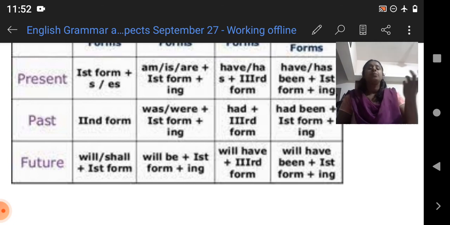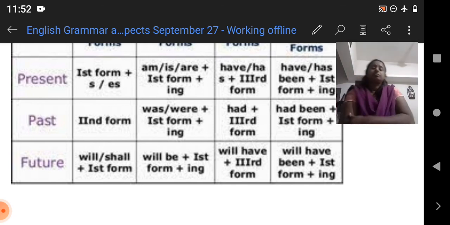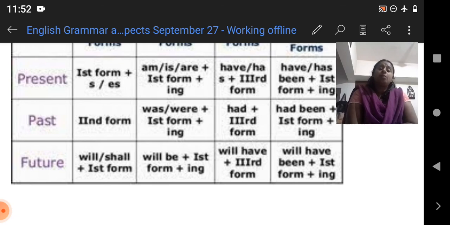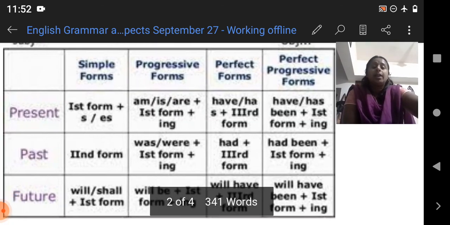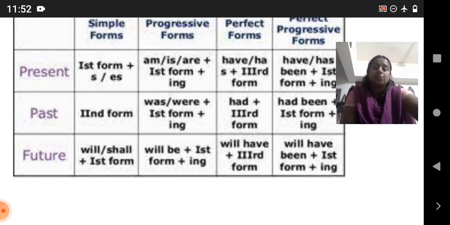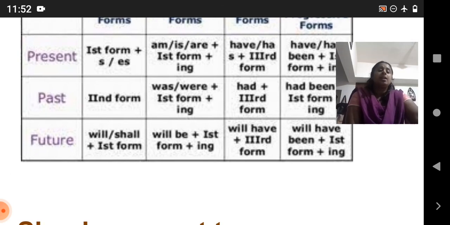Here, will have plus the third form. Will have talked. Will have been talked. Now in the future perfect progressive: will have been talking. Will have been talking. Okay?